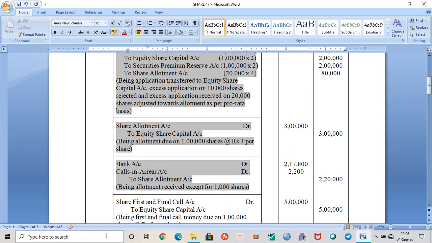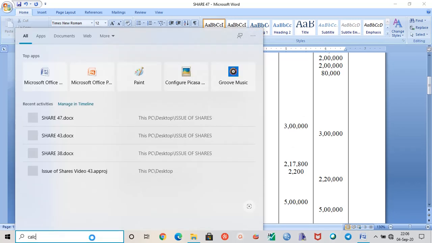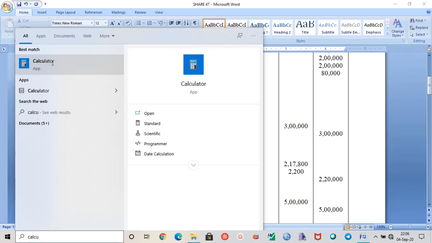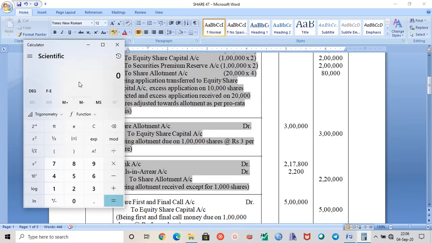Let me show you with the calculator. 3 lakh minus 80,000 is going to be 2 lakh 20,000. So how many shares were actually allotted? The entire number of shares, that is 1 lakh. Let me show you one more time. 3 lakh minus 80,000 is 2 lakh 20,000.